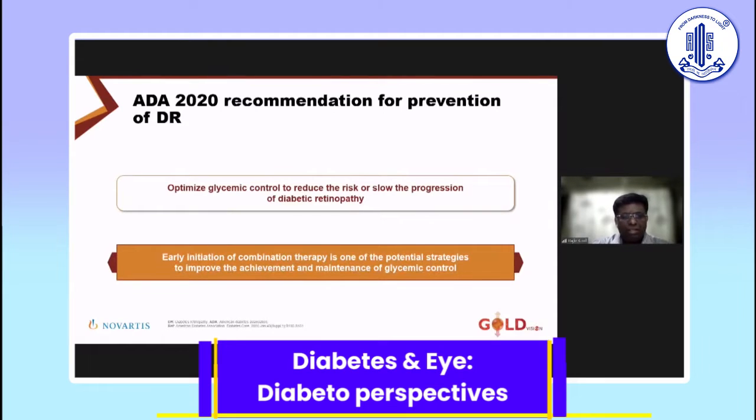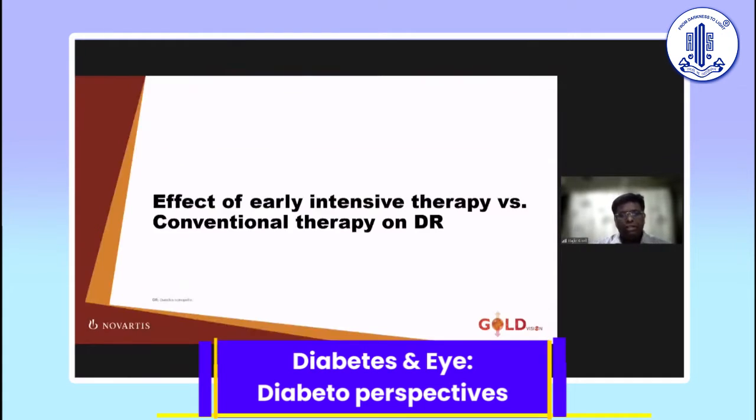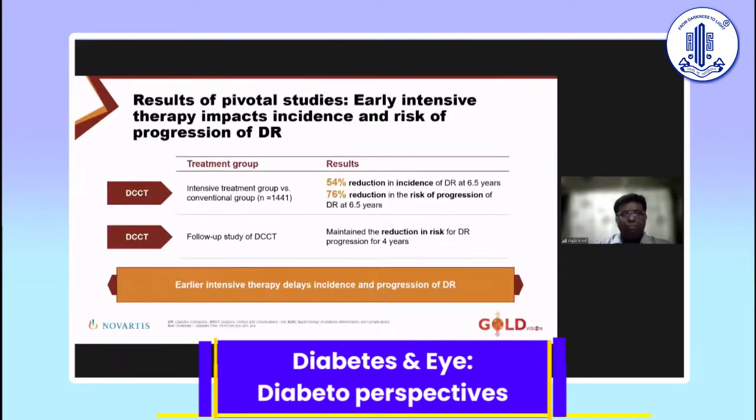What does the American Diabetes Association say? Optimize glycemic control to reduce the risk or slow the progression of DR. Most importantly, today in 2021, they're emphasizing the early initiation of combination therapy as one of the potential strategies to improve achievement and maintenance of glycemic control. Earlier, they would let one drug fail before we added on another drug. That's what we call a sequential add-on, and not a proactive approach where we become less glucocentric and more pathophysiological in our approach. Now, what is the effect of early versus conventional therapy on DR?